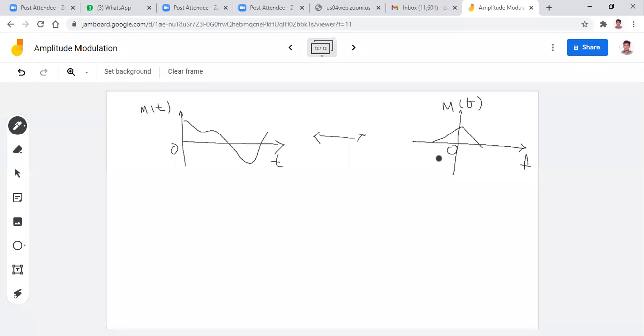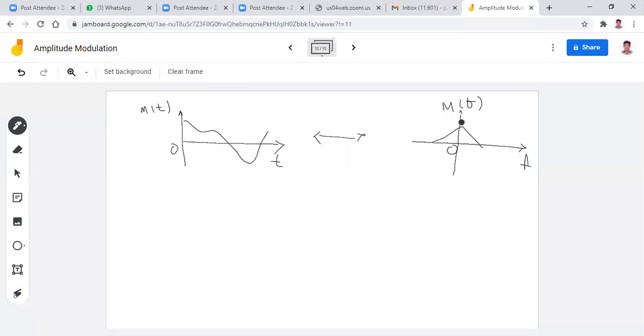Once again, I am repeating, don't fix the shape here. Suppose you know that m(t) = cos(2π fm t). At that time you can say that the spectrum is delta(f − fm) plus delta(f + fm). But here, I don't know the mathematical equation of m(t). That's why I don't know the exact spectrum of m(t), but I want to assume it like this.